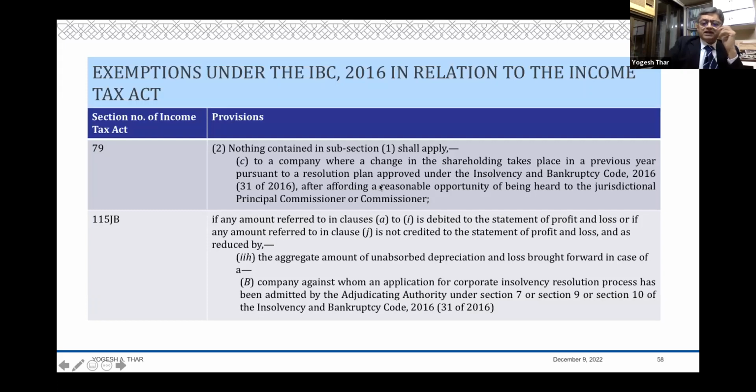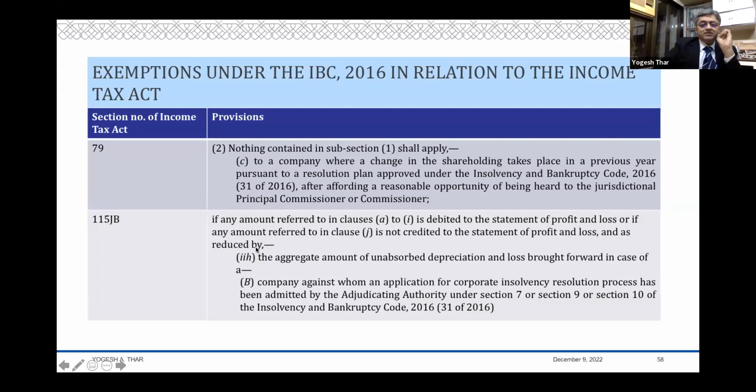So as a matter of practice, one has to write in the scheme even the 79 relief, although there is a specific provision in the statute. Claim that specifically, and if the tax department has been given an opportunity, there is no difficulty. But you don't have any records except to say that the tax department was part of the committee of creditors, and the committee of creditors has been taken into account or heard. Then probably you stand some success insofar as 79. So one do here is that even though it is almost automatic, please write in the plan which gets approved that this is the relief that I'm specifically asking for.